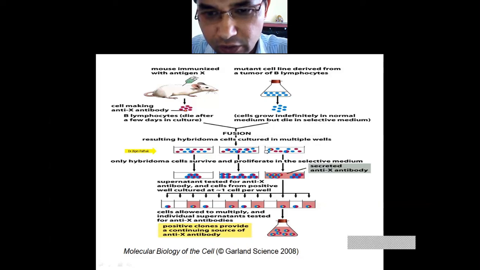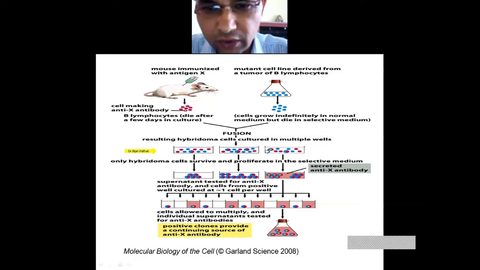Some cells are tumor cells, and some cells are antibody-producing cells. This is a selective antibody cell. Only in this medium does it grow; in this medium it does not grow, and in this medium it does not grow. Now what will you have? Only the hybridoma cells survive and proliferate in the selective medium.